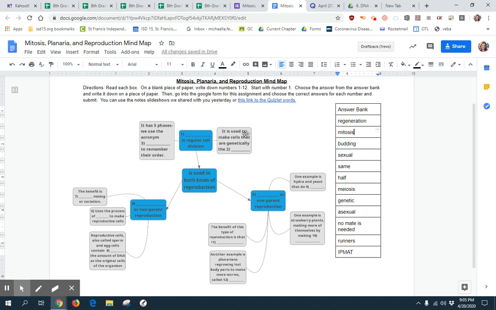All right. So if you're still with me, I'm going to read through all of these parts to the mind map. So once again, as I said before, if you click the link on the top, there's a link to the Quizlet words right here.